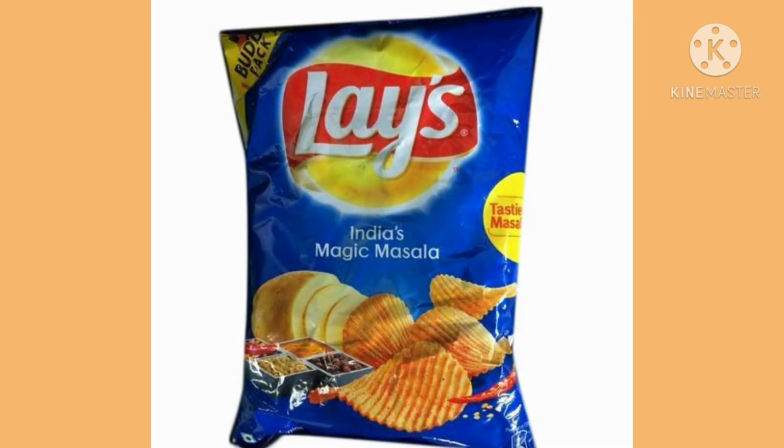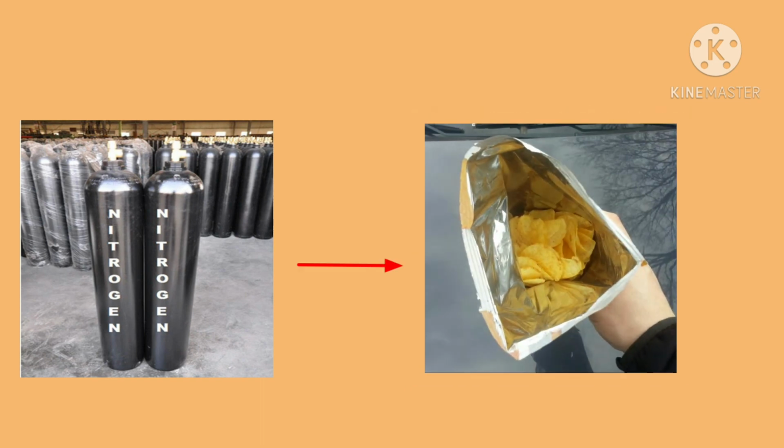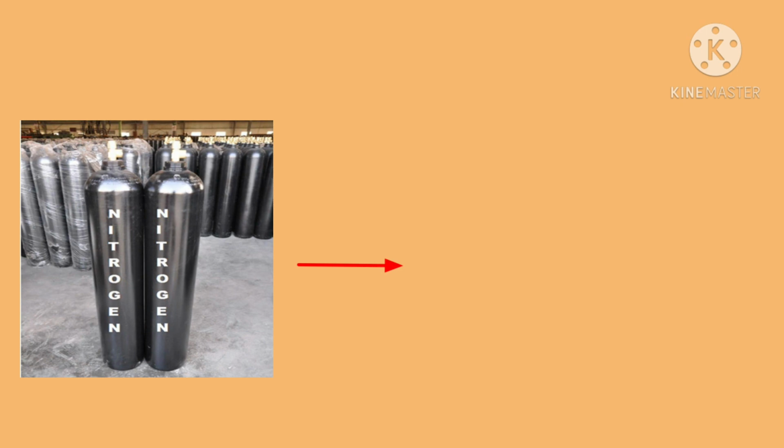Manufacturers of potato chips flush bags of chips with nitrogen gas to prevent the chips from getting oxidized. So to prevent rancidity in potato chips, the potato chip bags are filled with nitrogen gas.